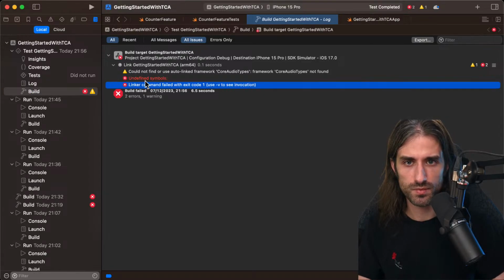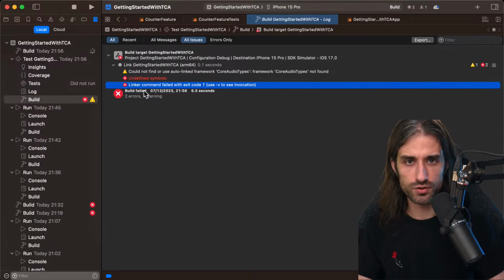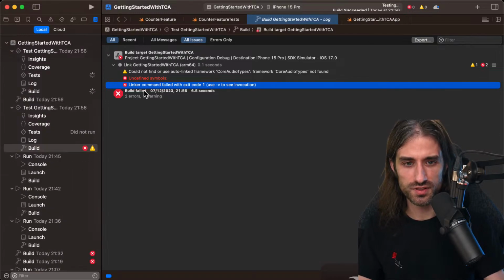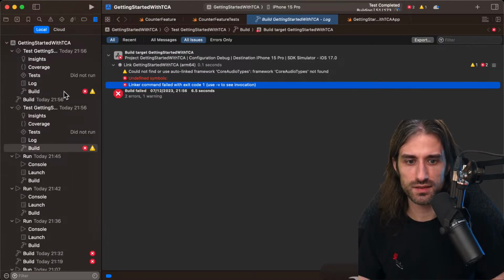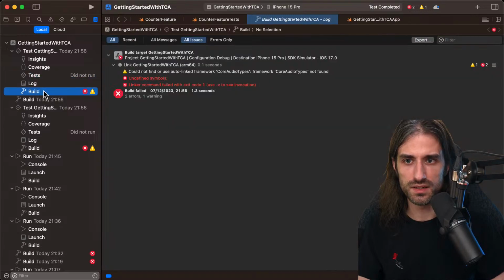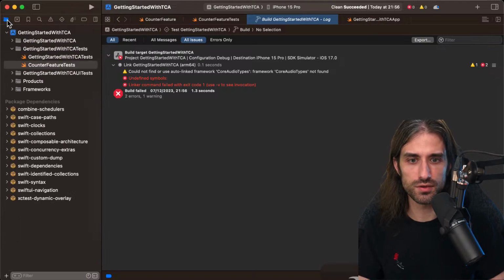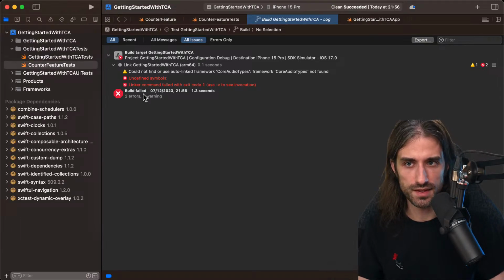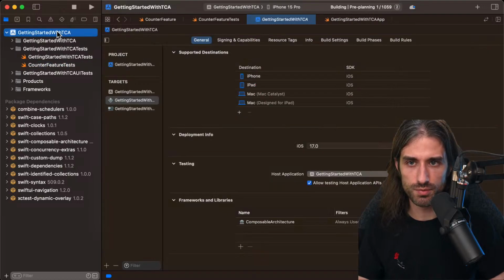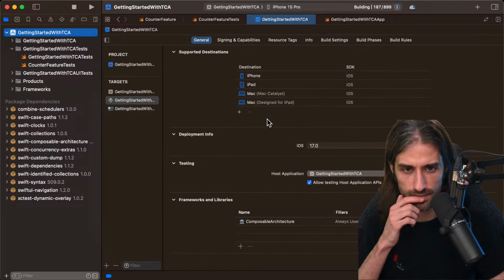Okay. I'm going to try to just do a normal build. This one succeeds, and if I do a test, the build fails, and I get the same error in that case. I'm going to do a clean because you never know. And then if it doesn't work, I will just have a look in the project to see what could be missing.